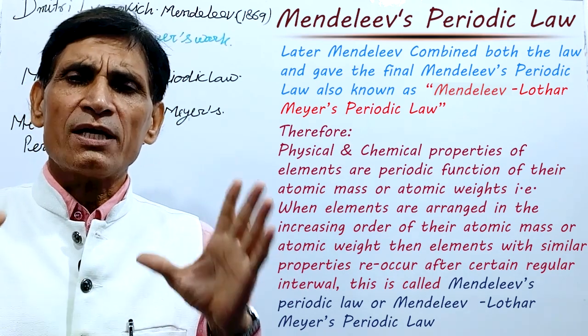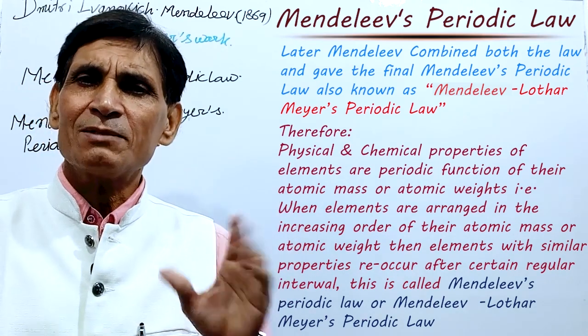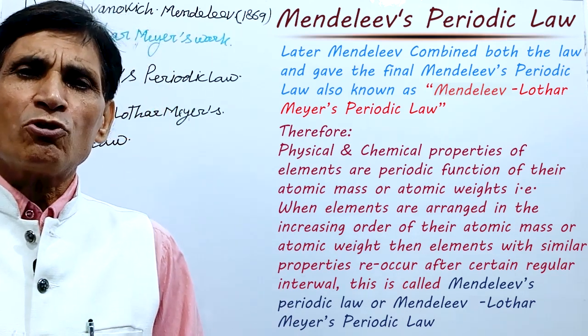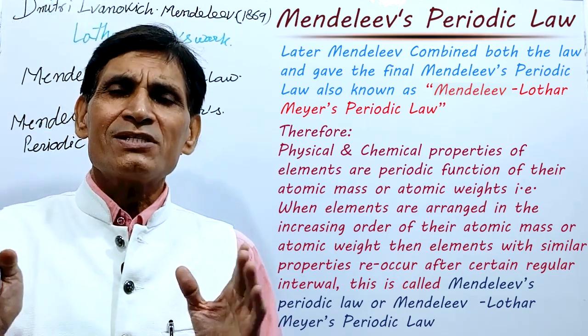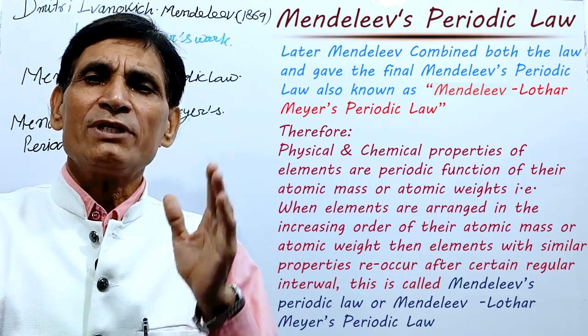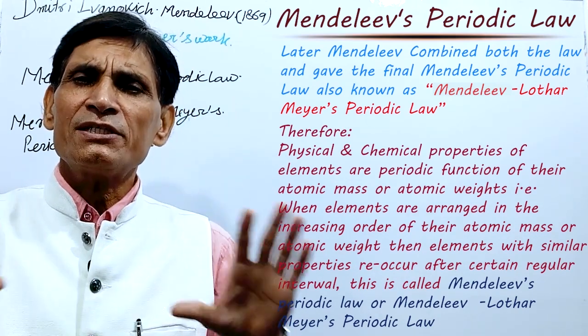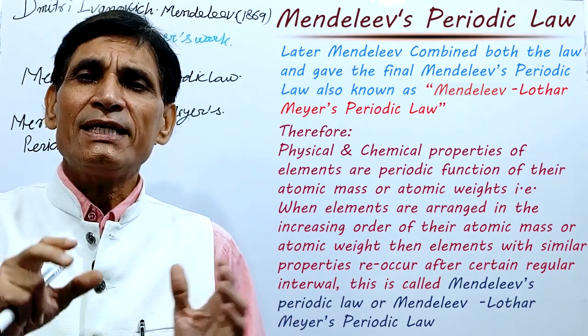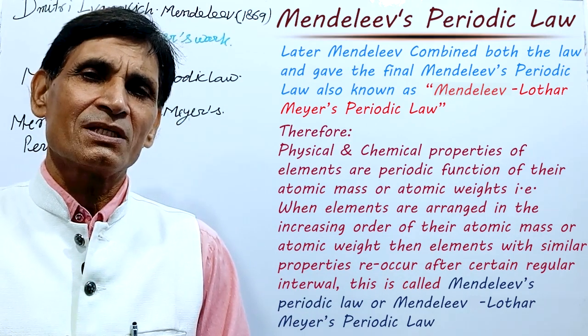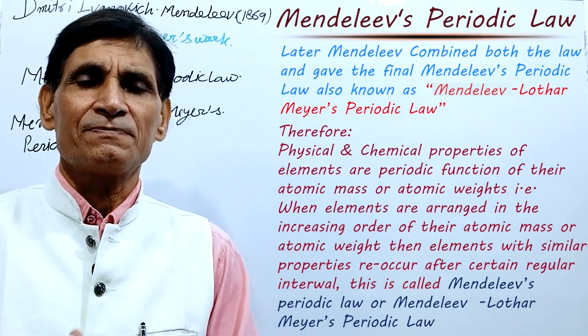Why is this chart called Mendeleev's periodic table? Table, because it was just like a chart in which there were vertical columns and horizontal rows in which elements were arranged in the increasing order of their atomic mass.